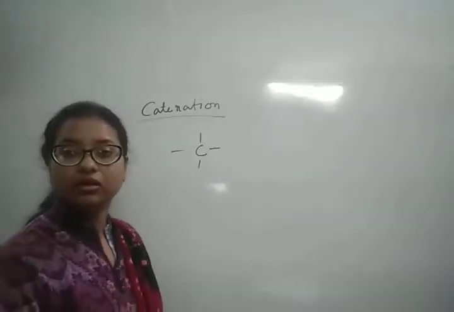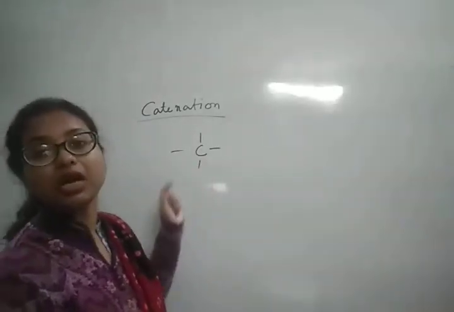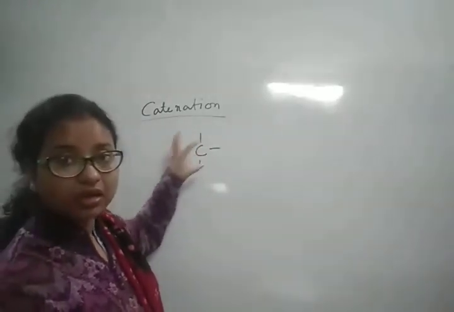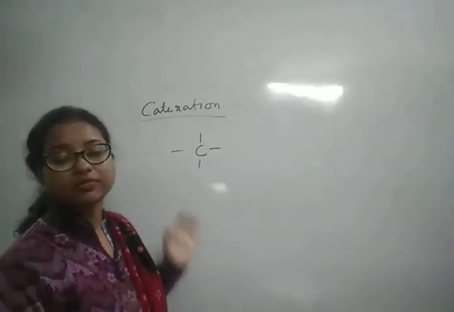Silicon can also show the same catenation property, but it is maximum in carbon because of its size and other properties. For that reason, carbon shows maximum catenation property.